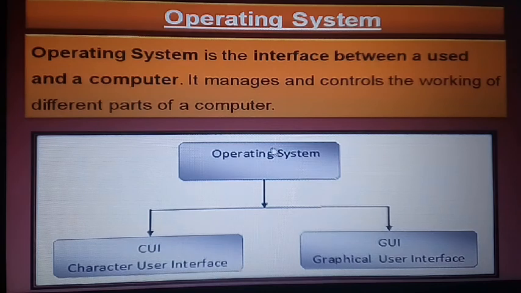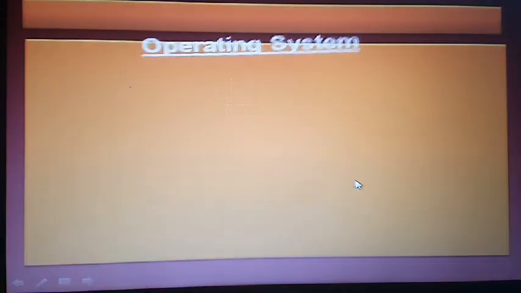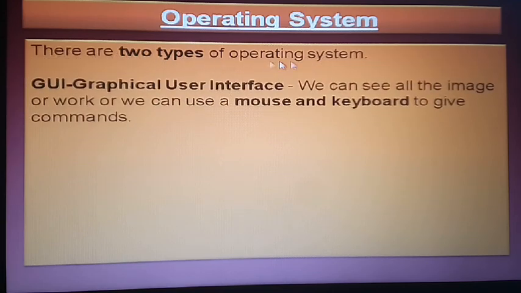So let's know the diagram of the operating system. Dear students, here are the two types of operating system, CUI operating system and GUI. CUI means character user interface and GUI means graphical user interface. One by one we will discuss them. First of all, we already know that there are two types of operating system. So, GUI, graphical user interface.